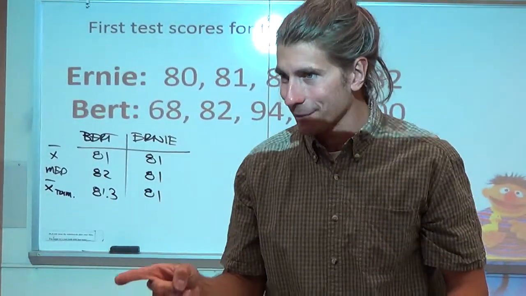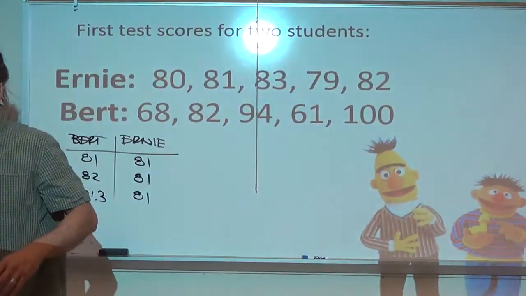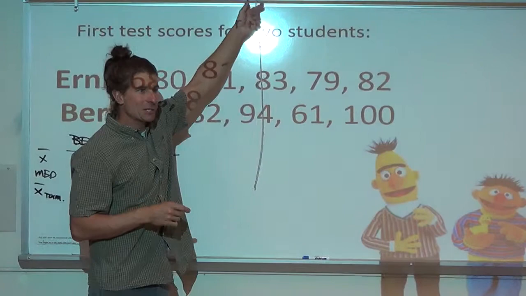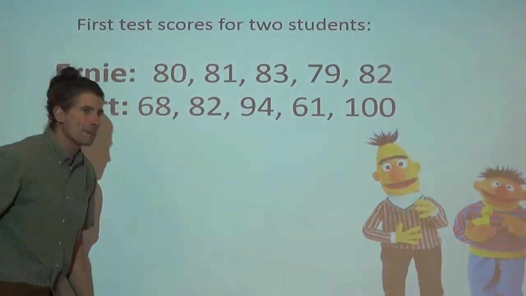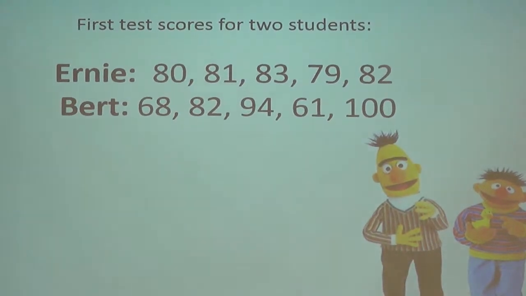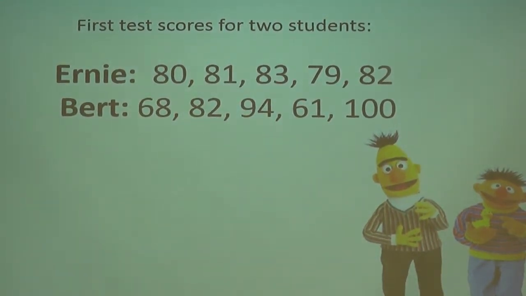Go with Bert's cheating. We can't go with Ernie had no good days. We can't say things about how they performed on their assessment because we have no idea why they got what they got. We're going to assume this data is good. What I would like you to do is to make up a measure of dispersion, a measure of consistency or inconsistency, a measure of variation.